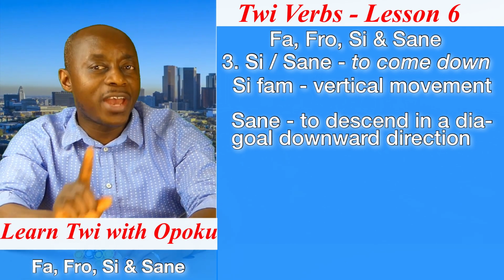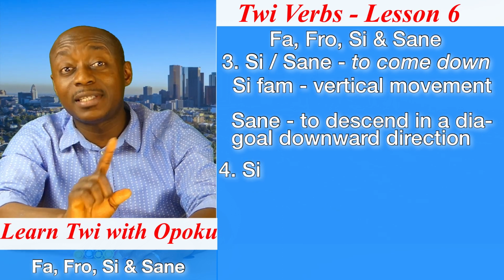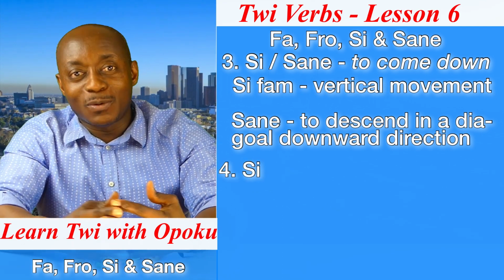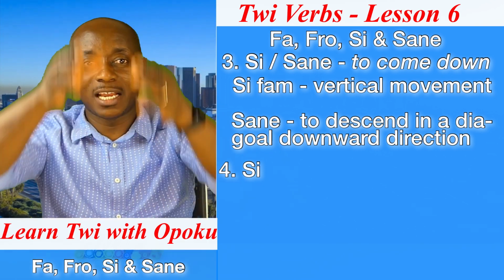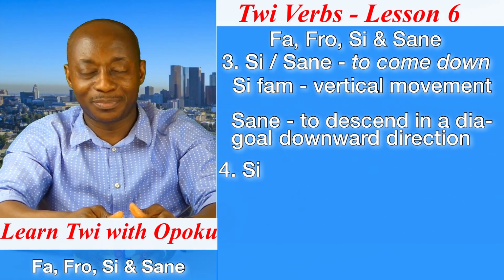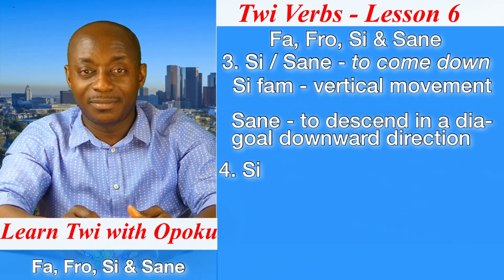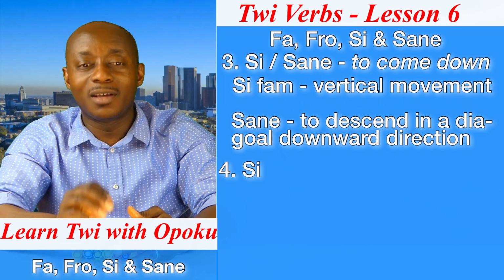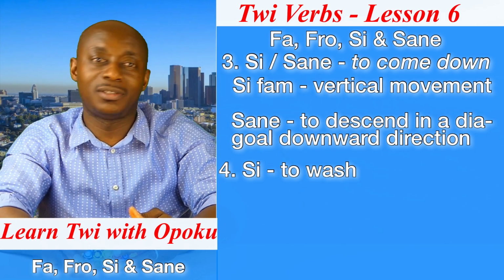Our fourth verb is the same one that we have already used, and that is si. I've explained that when you say si, it means to descend in a vertical direction. The same pronunciation, si, could also mean to wash.